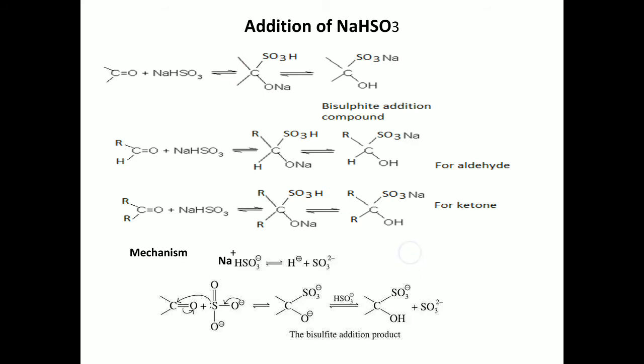And below on the slide, here we have the mechanism. NaHSO3 is the reagent molecule, which splits as H plus and SO3 minus 2, and Na plus is also present along with this H plus. This SO3 minus 2 attacks the carbonyl carbon in this way.